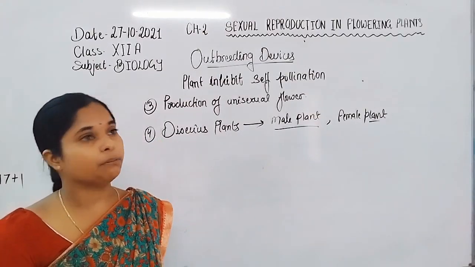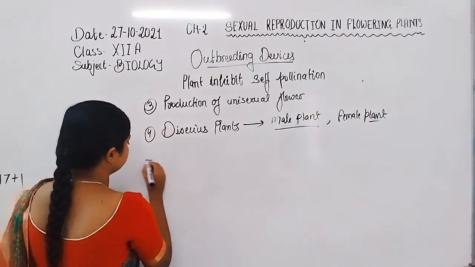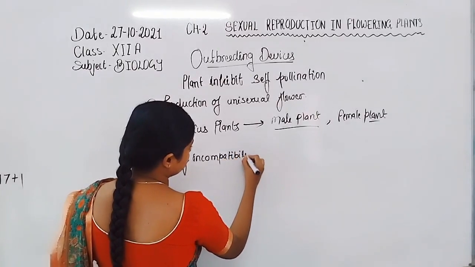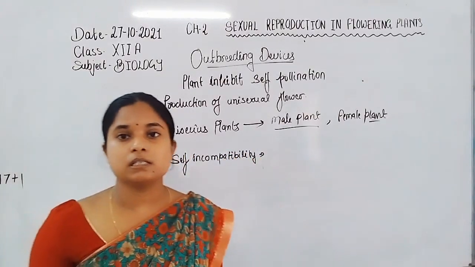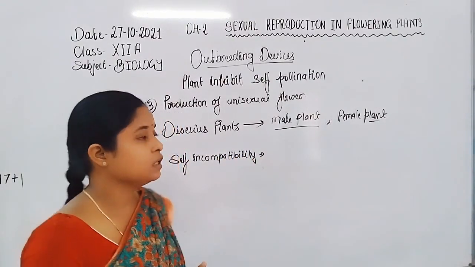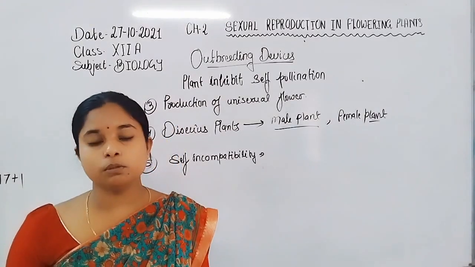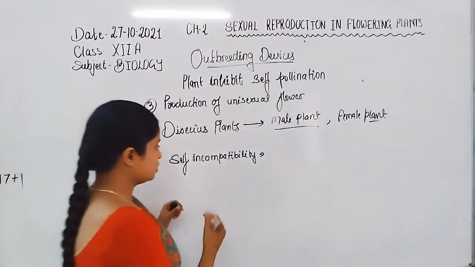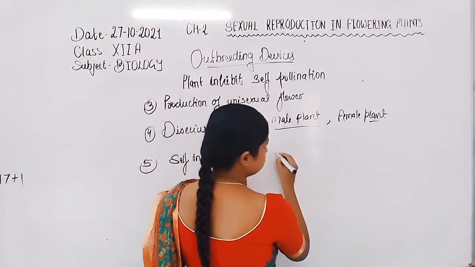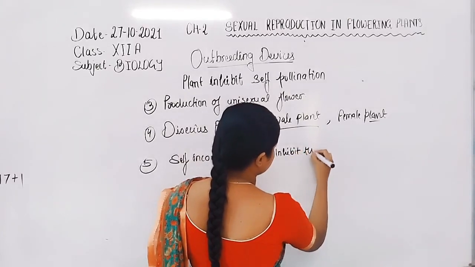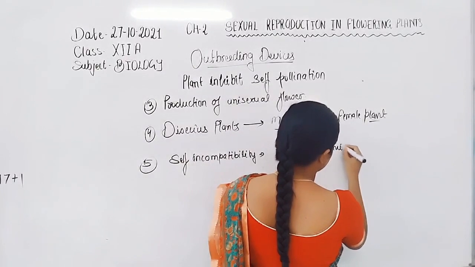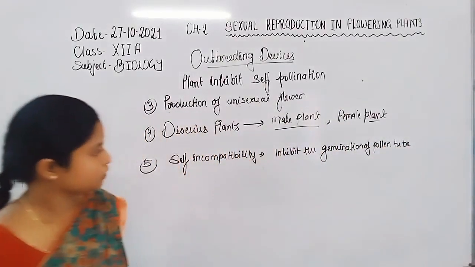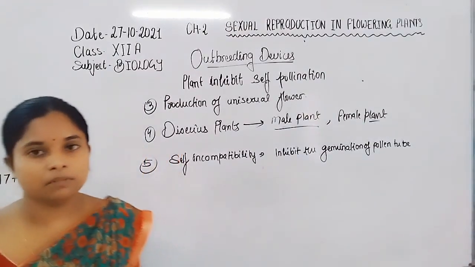Another mechanism is self-incompatibility. Self-incompatibility is simply when the plant does not allow the stigma to grow the pollen tube of the same pollen grain, so they inhibit the germination of the pollen tube of the same flower.